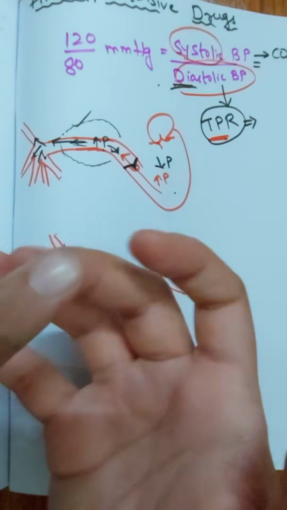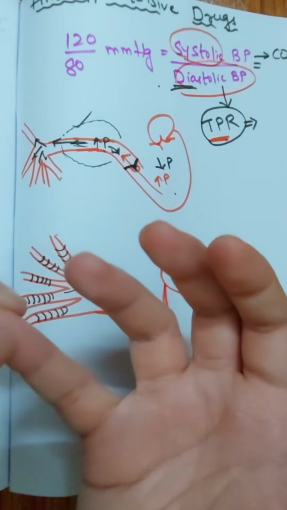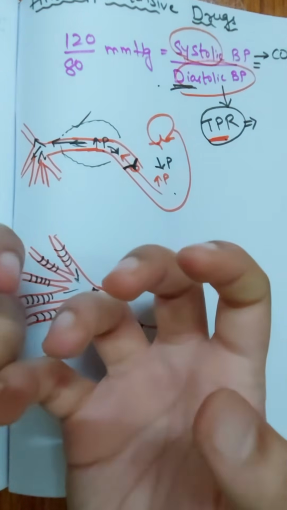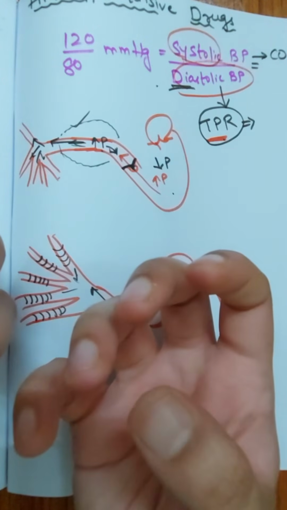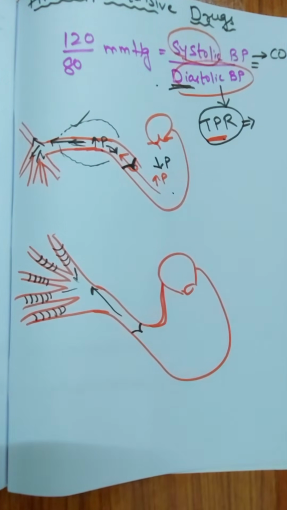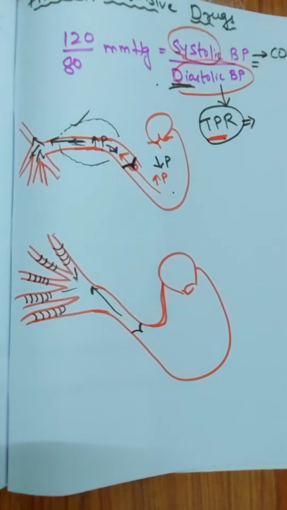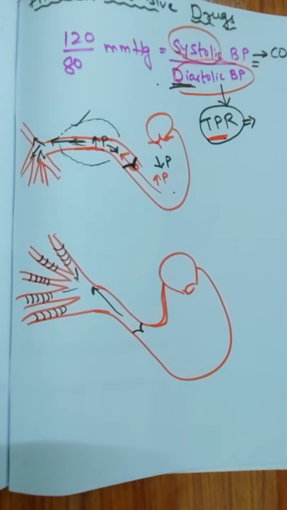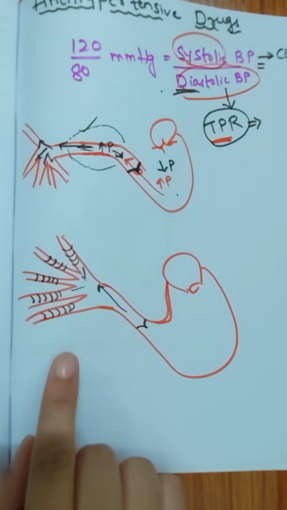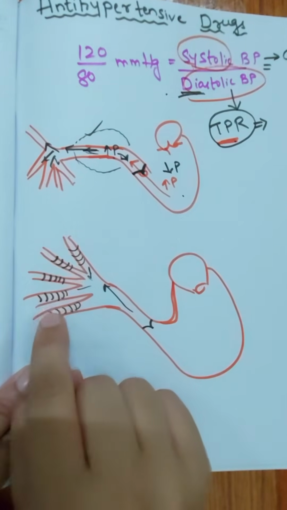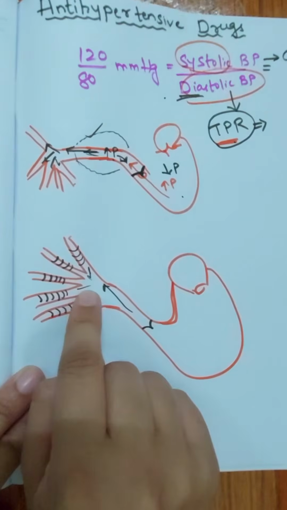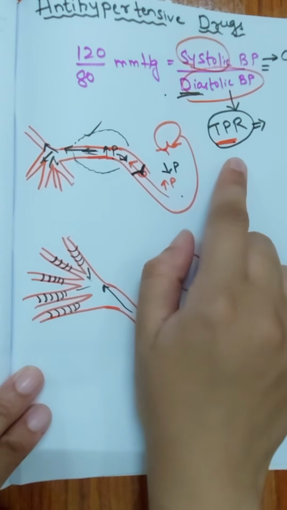The tips of your fingers will not get sufficient blood flow, because of which these fingertips will become very numb, very cold, as you might have experienced. Even the tip of the nose will become very cold because of the total peripheral resistance. Because of the constriction of the arteries, there won't be sufficient blood supply to the extremities. Okay, so this is what is happening over here. Whenever the arteries get constricted, it will offer more resistance for the flow of the blood, and this is what is known as total peripheral resistance.